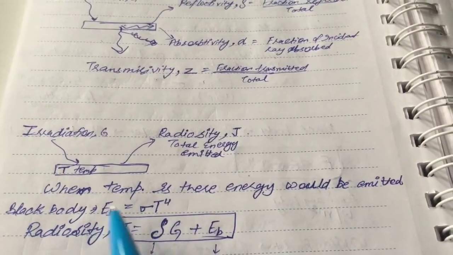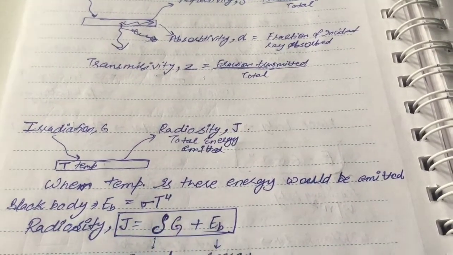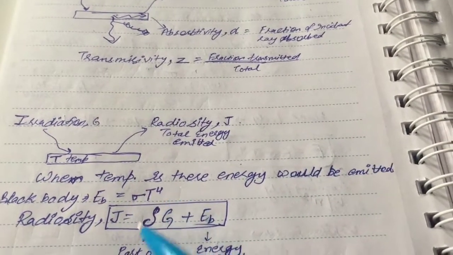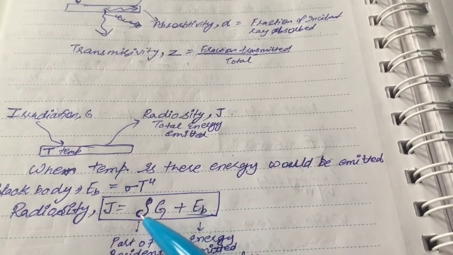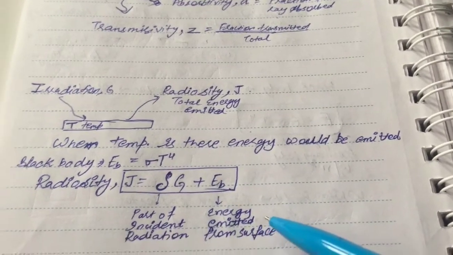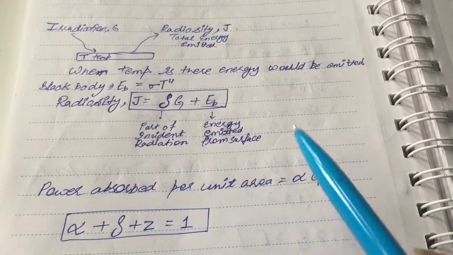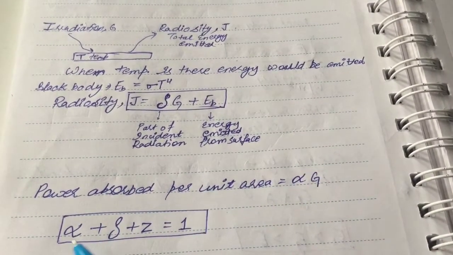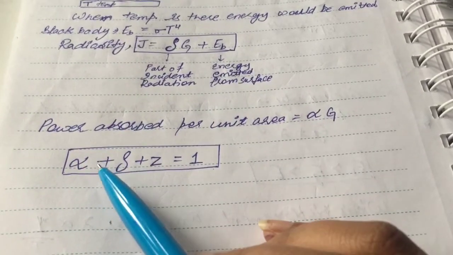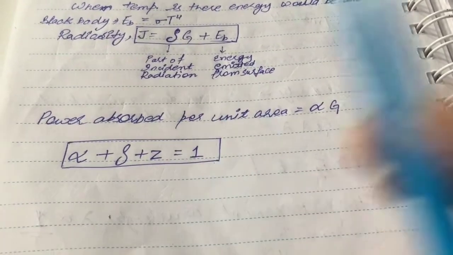Black body Eb, which we have already studied, is equal to sigma T to the power 4, and radiosity J is equal to rho G plus Eb, where rho G is part of incident radiation reflected and Eb is energy emitted from surface. And power absorbed per unit area is alpha G, and alpha plus rho plus tau is equal to 1, alpha being absorptivity, rho being reflectivity, and tau being transmissivity.